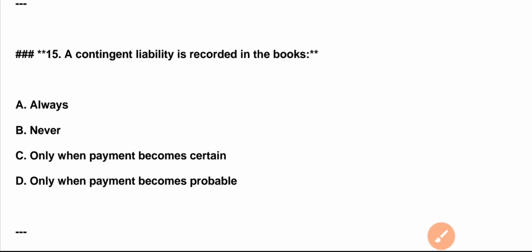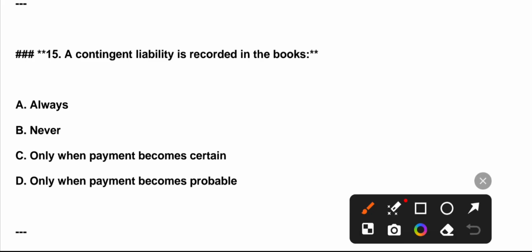Question 15. A contingent liability is recorded in the books: A. Always. B. Never. C. Only when payment becomes certain. D. Only when payment becomes probable. Correct answer is option C.